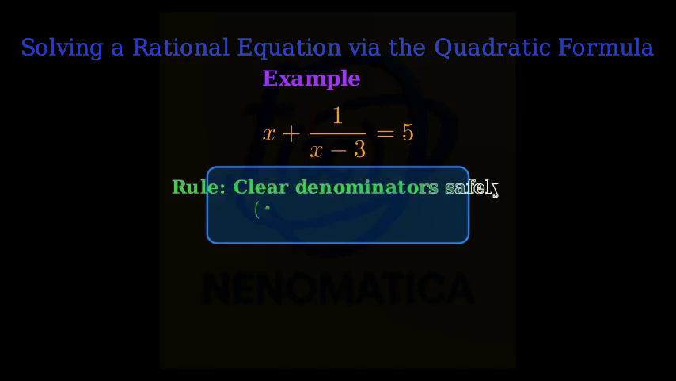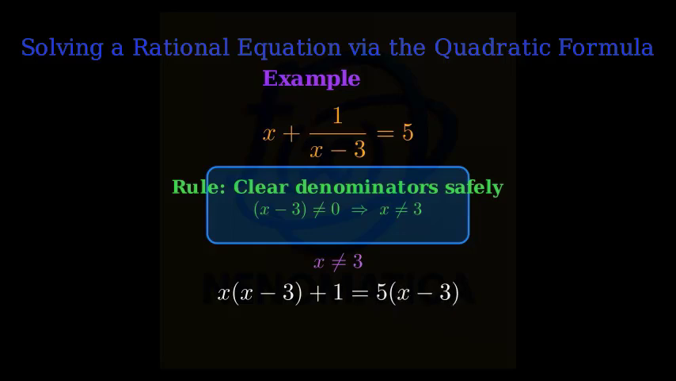In this example, we solve a rational equation by clearing the denominator, then reduce it to a quadratic and finish with the quadratic formula. Let's begin with the problem. Step 1. Clear the denominator by multiplying both sides by the factor x minus 3. We must note the domain restriction, x not equal to 3. After multiplying both sides by x minus 3, we get x times x minus 3 plus 1 equals 5 times x minus 3.